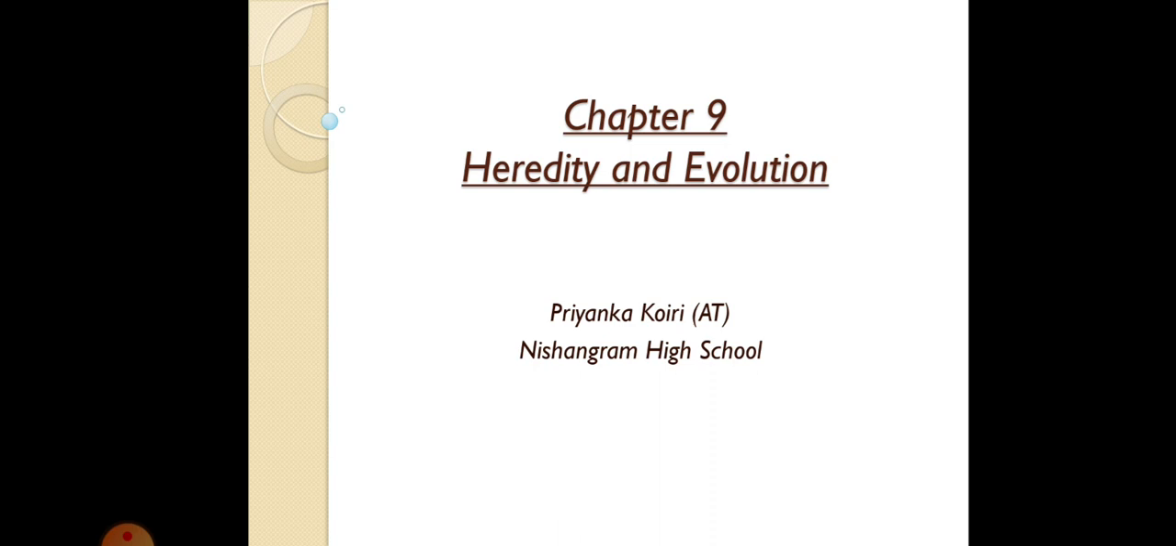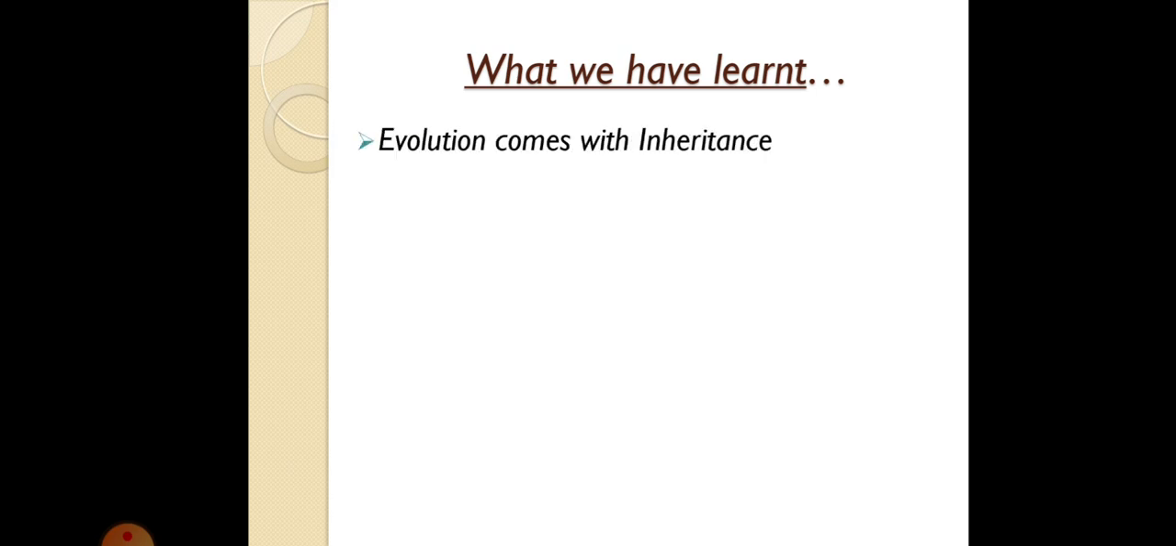Heredity and evolution. In the last class, we discussed that evolution comes with inheritance. In order to understand evolution, we must know what inheritance and genetics are. We discussed that in the previous classes, and then we discussed the origin of life, like how life originated on earth.